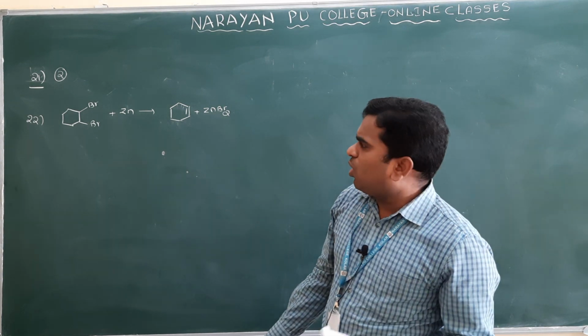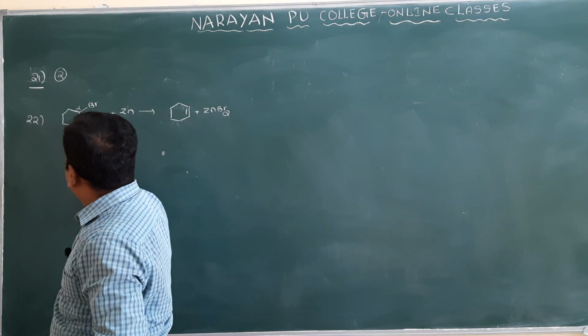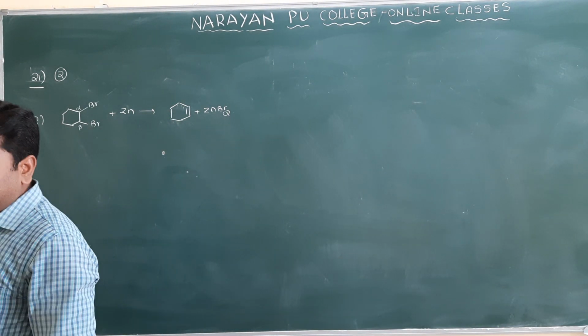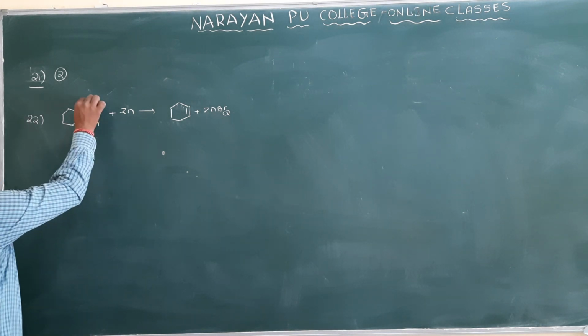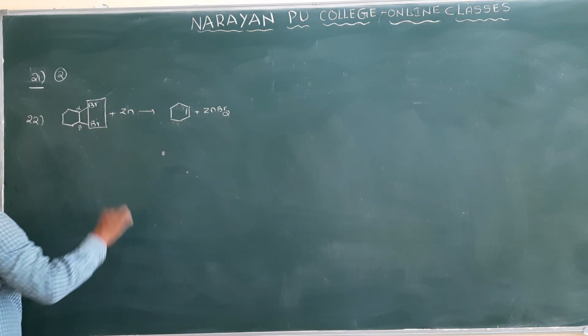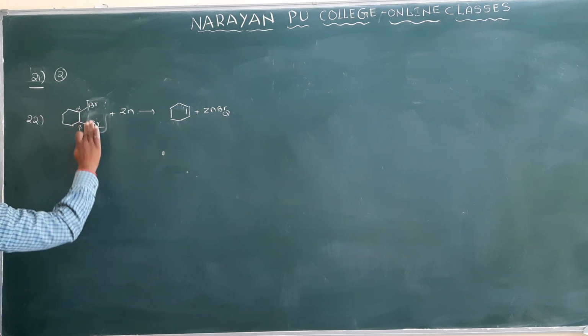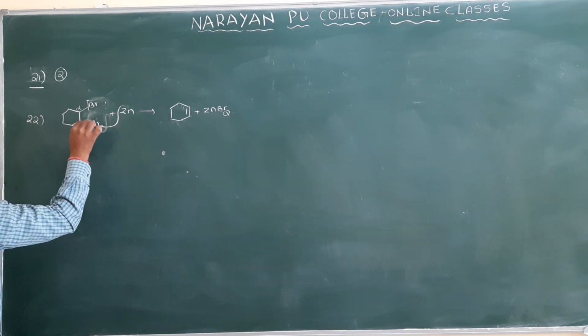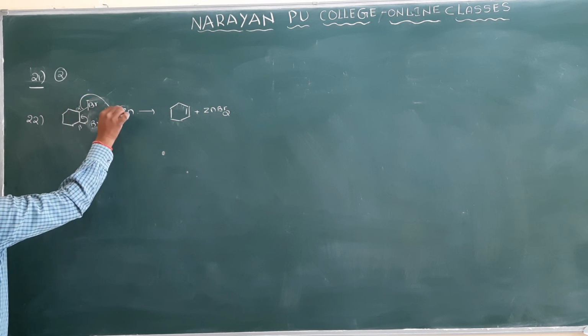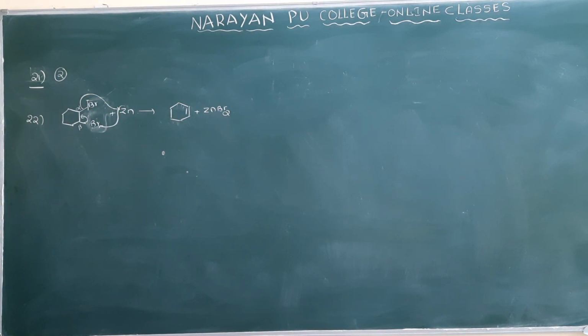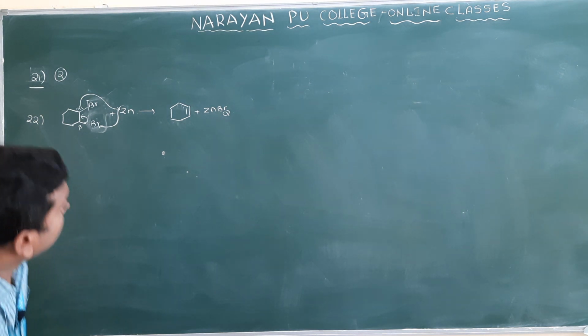One is alpha and another one is beta. Clear? So zinc, what happened here? It removes the 2 bromine atoms. Zinc attacks here, then bromine will come and this bromine again attacks the zinc. That means you simply have to remove 2 bromine atoms.